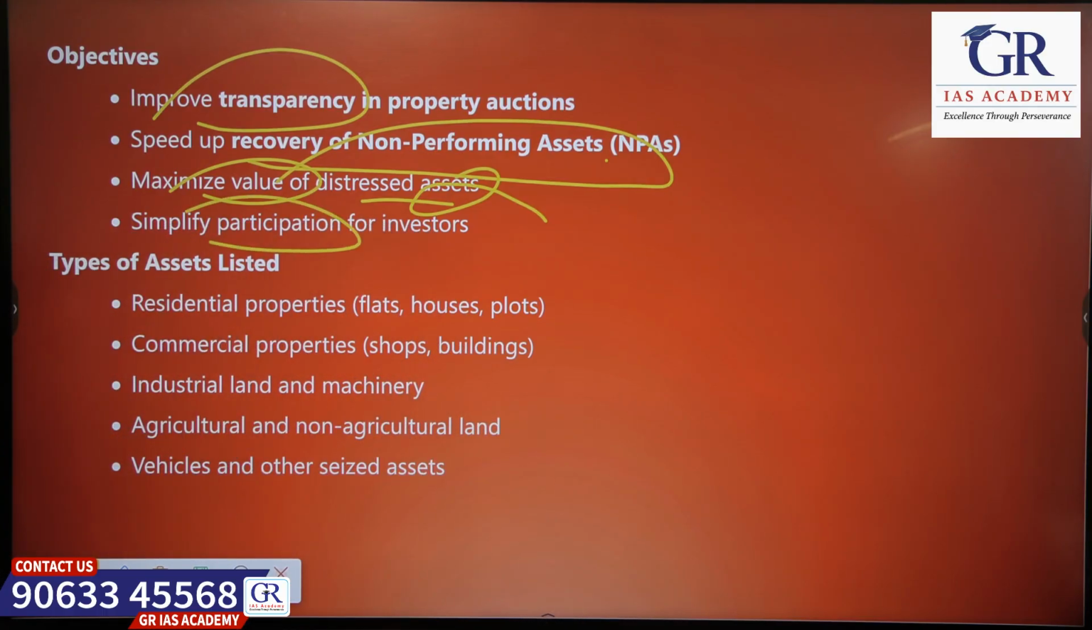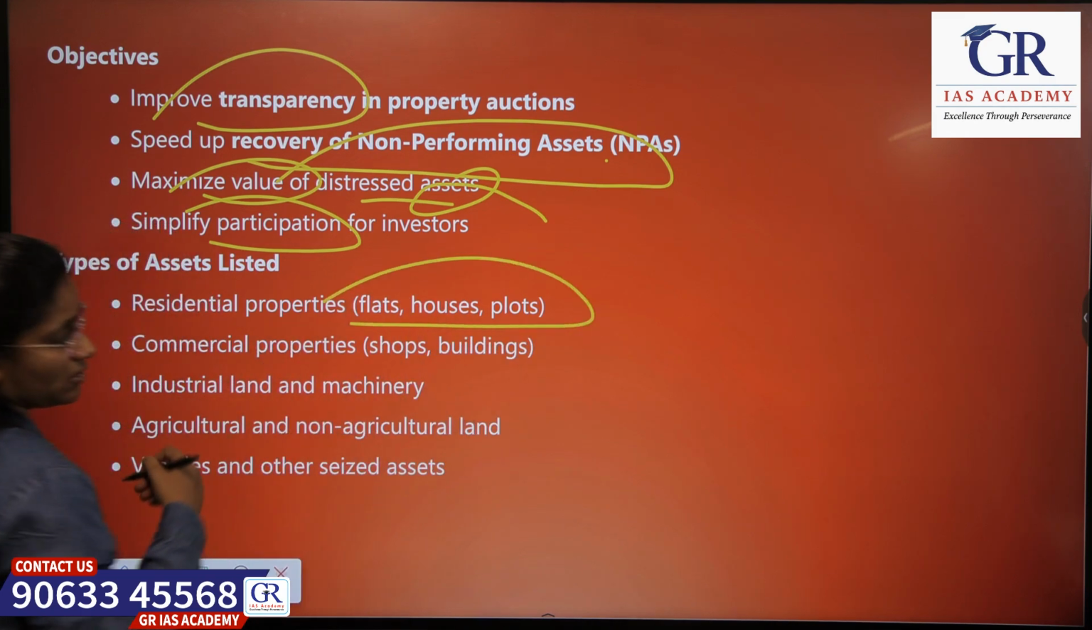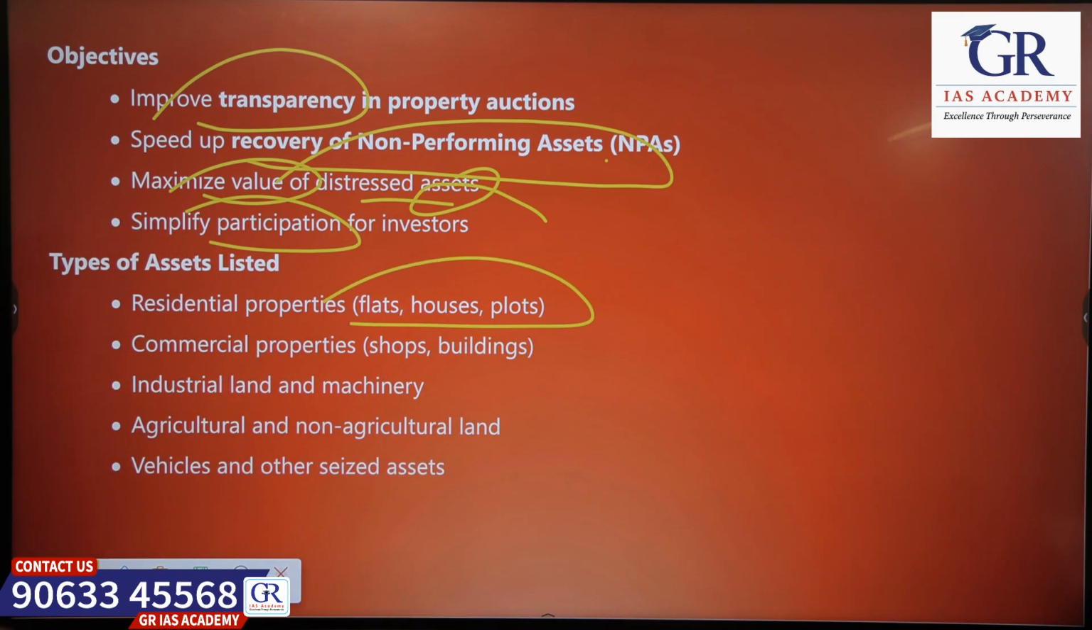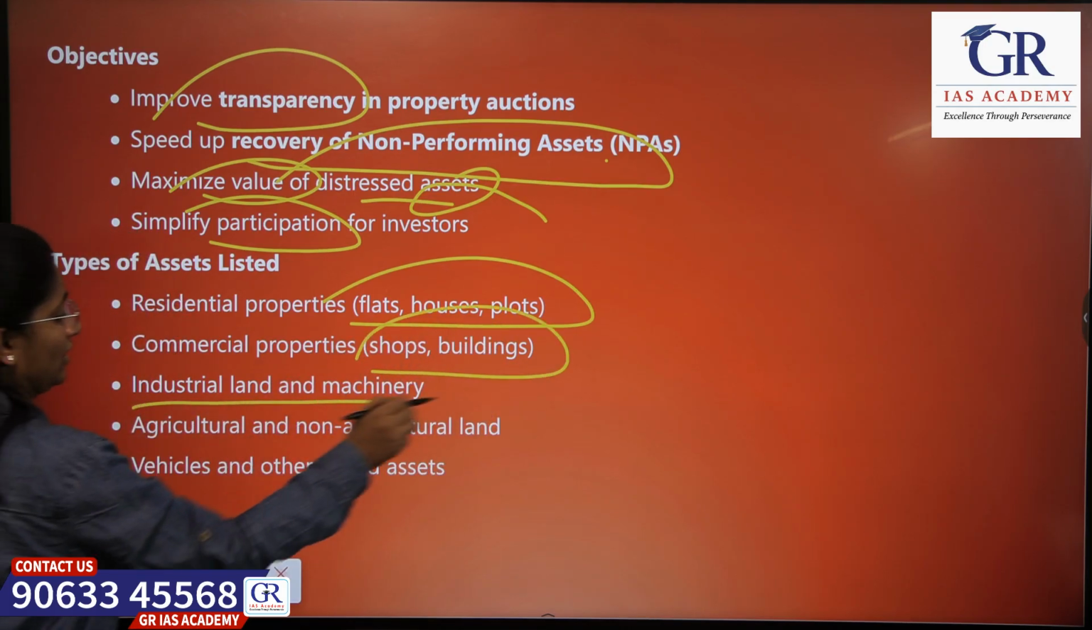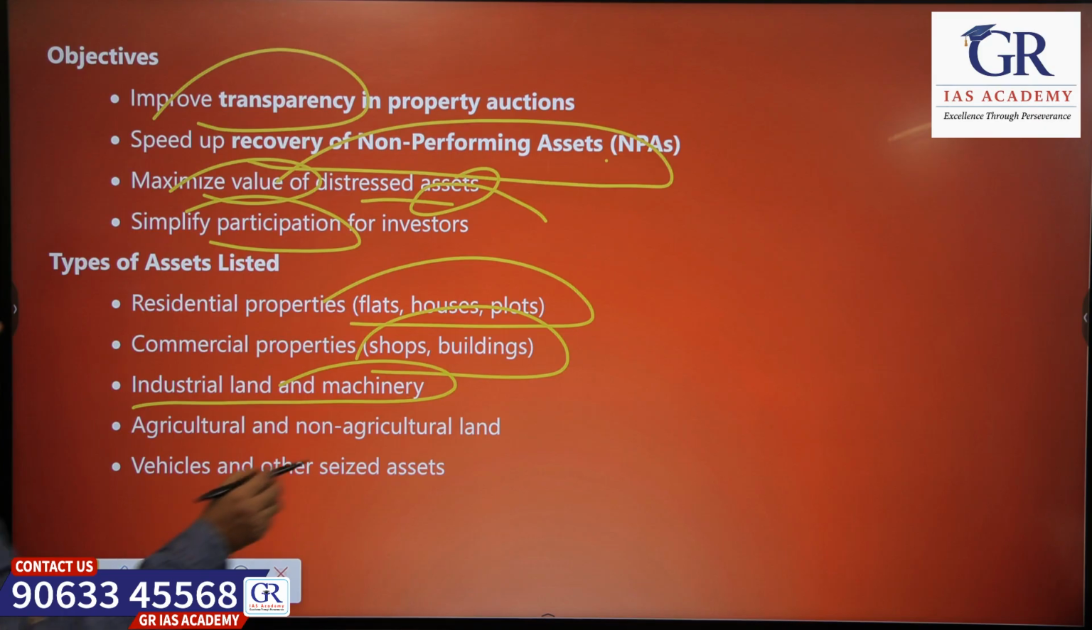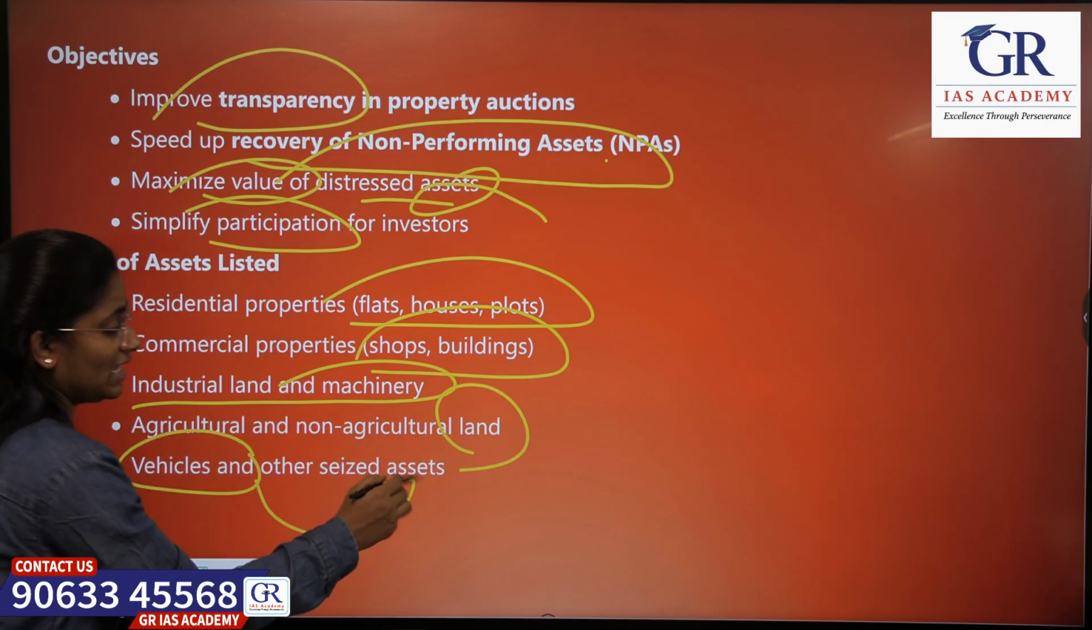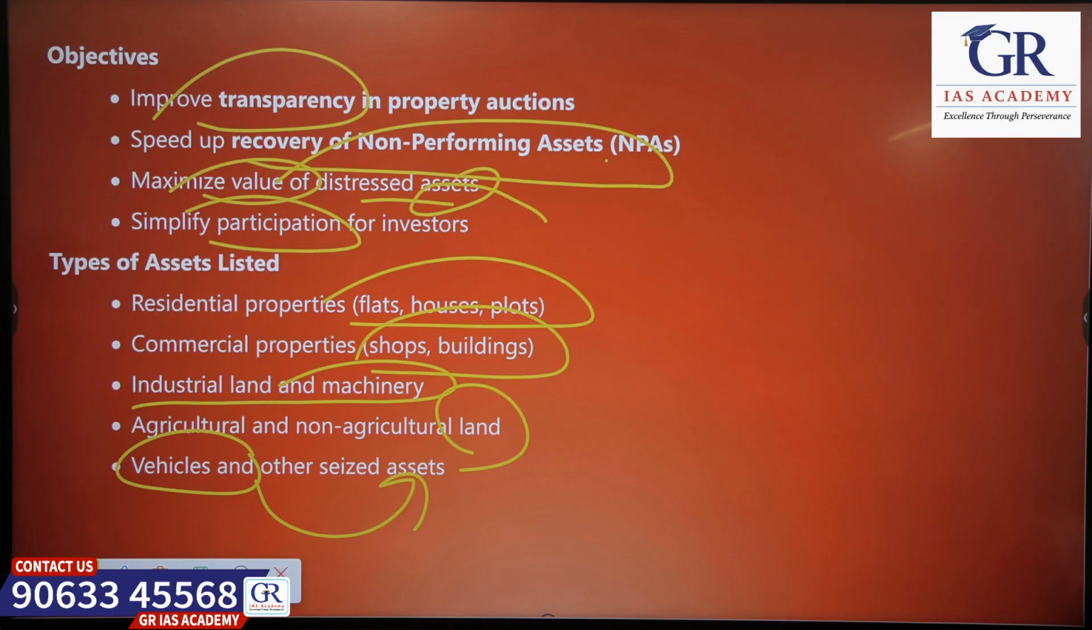And what types of assets are listed? Flats, houses, plots, shops, buildings, machinery, land, and vehicles and any other seized assets. Usually people buy cars and vehicles, and mostly the demand is for these. Okay.